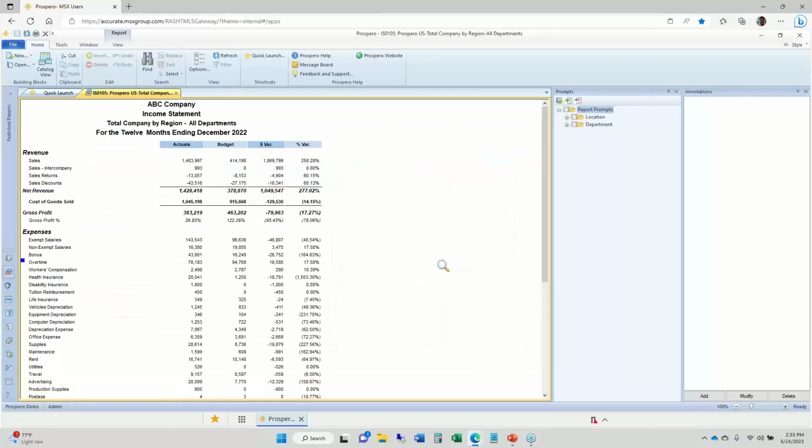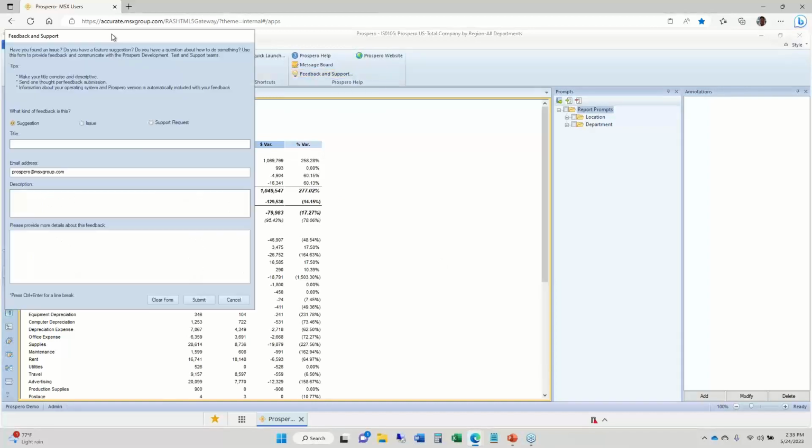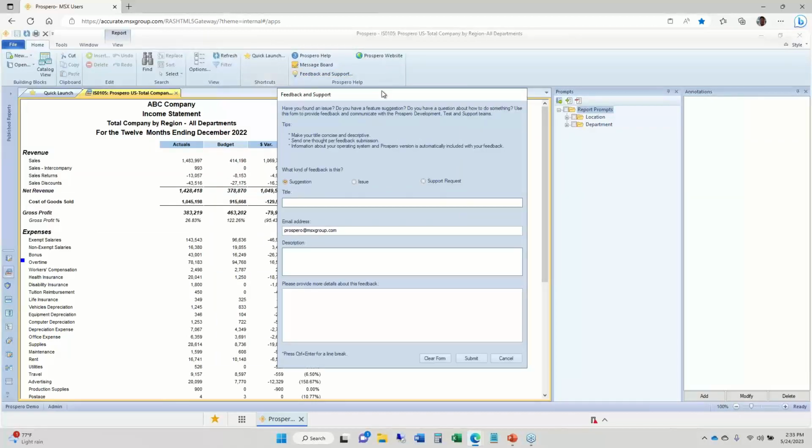We're also actively adding bells and whistles to Prospero, constantly updating it to help our clients out in the field. And if you are a user of Prospero and you want to send something our way, right here inside Prospero on the ribbon, we've got feedback and support. I'll click this. This brings up that window for feedback and support. And you can send us, just filling in a few fields here, any suggestions about the product you want to send to us, report any issues to us, or start a support request.